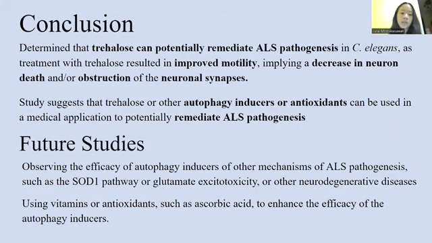In summary, we determined that trehalose could potentially remediate ALS pathogenesis, as trehalose treatment resulted in increased motility in the nematodes, implying a decrease in neuron death. Therefore, autophagy inducers with antioxidative properties like trehalose could potentially remediate ALS pathogenesis. We hope to enhance our understanding of this topic by studying its efficacy on other ALS pathogenesis pathways, like the SOD1 or glutamate excitotoxicity, exploring other neurodegenerative diseases, or using other antioxidants.